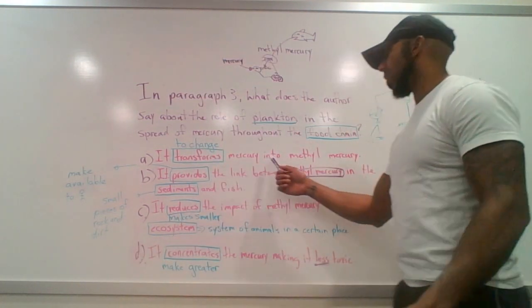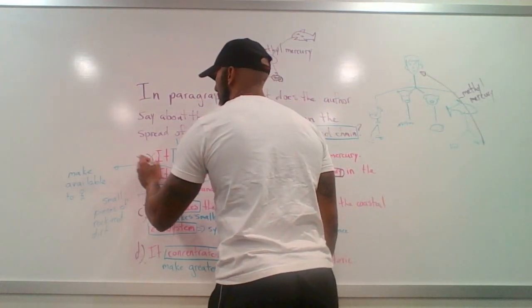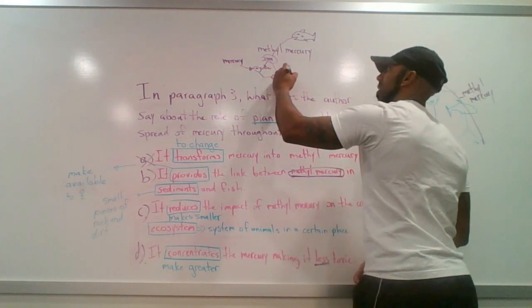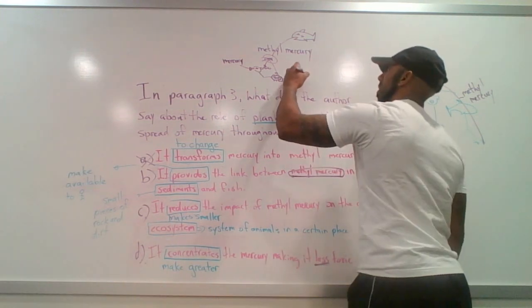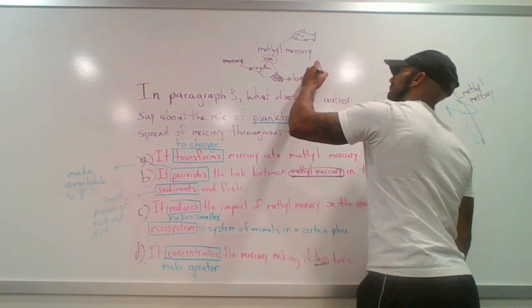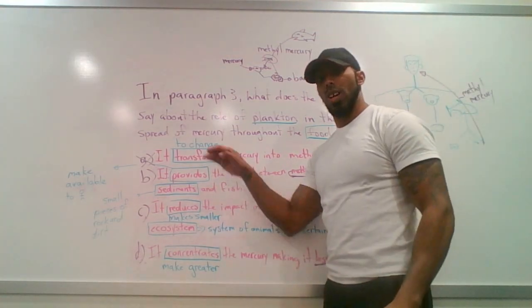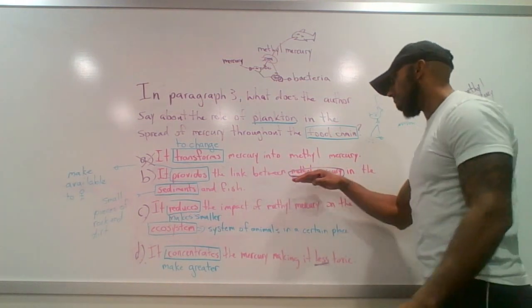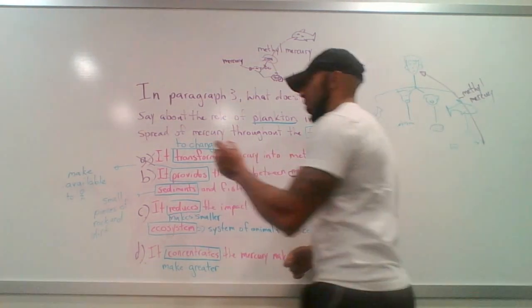It transforms mercury into methyl mercury. This is not true. Okay? The bacteria transforms mercury into methyl mercury. Okay? Not the plankton. So this is incorrect. B, it provides the link between methyl mercury in the sediments and fish. Now this is the correct answer.